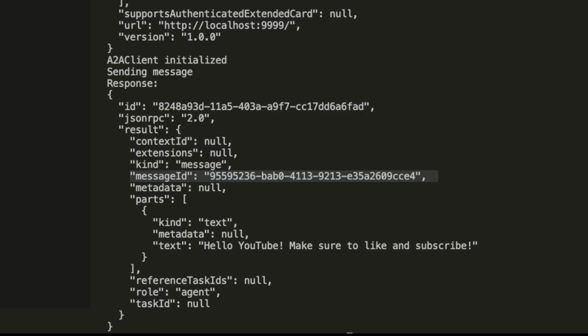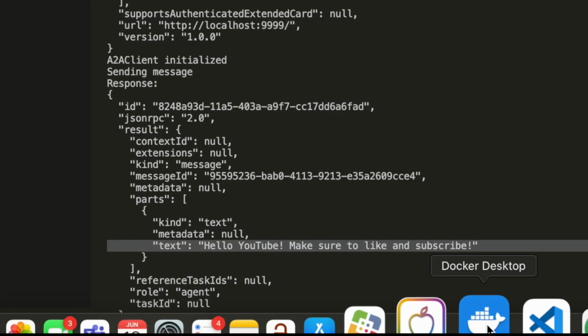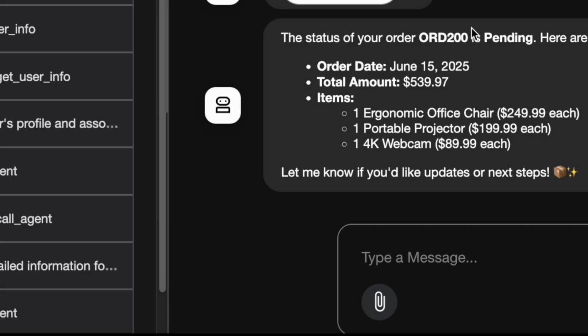If we didn't, then it was auto-generated. Usually you would use a UUID to do that. It was auto-generated in this case since we didn't specify, and that's also coming from the A2A protocol, that every message has an ID, a JSON RPC, a message ID, and parts. And parts in this case, the kind is text, the metadata is null, and then text is hello YouTube, make sure to like and subscribe, which is exactly what we'll be getting back, for example, on the chat this way.